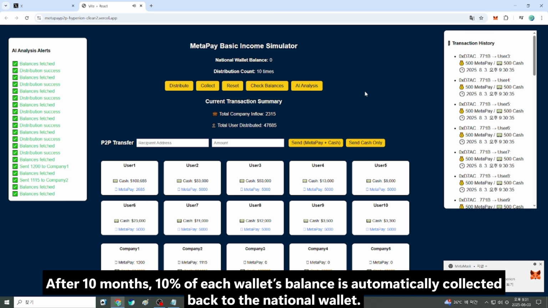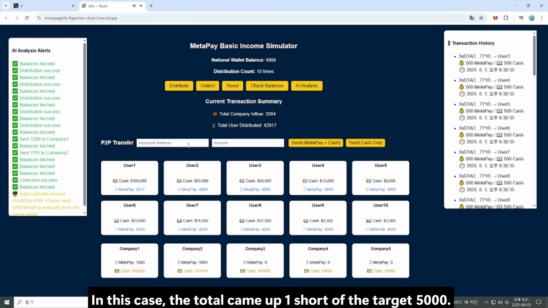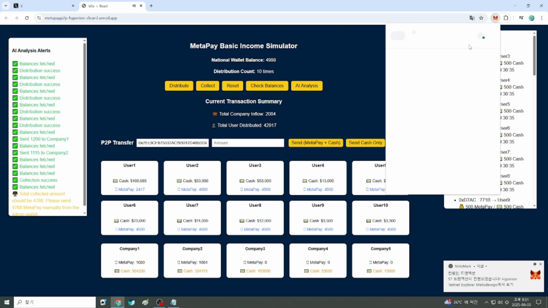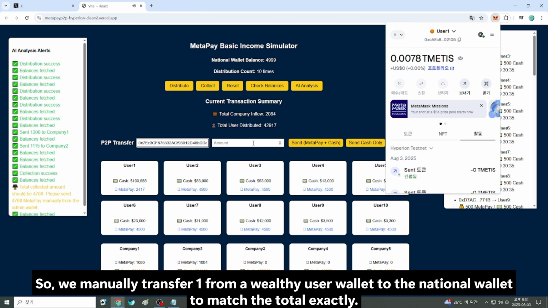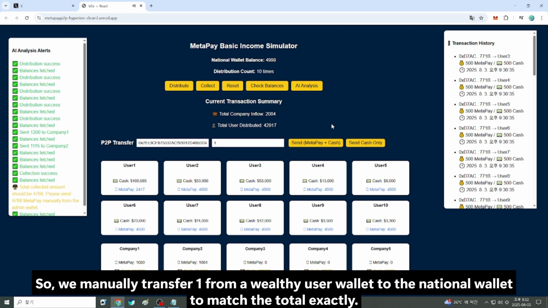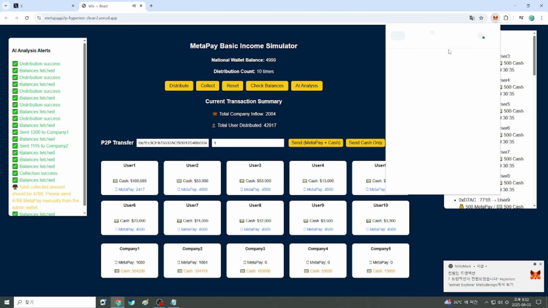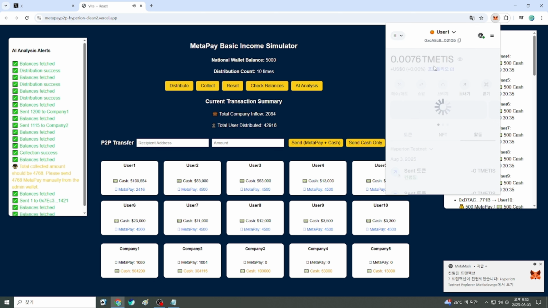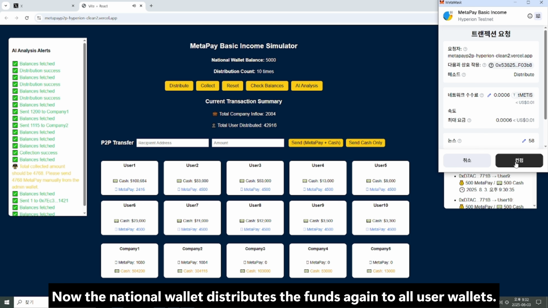After 10 months, 10% of each wallet's balance is automatically collected back to the national wallet. In this case, the total came up one short of the target 5,000. So, we manually transfer one from a wealthy user wallet to the national wallet to match the total exactly. Now the national wallet distributes the funds again to all user wallets.